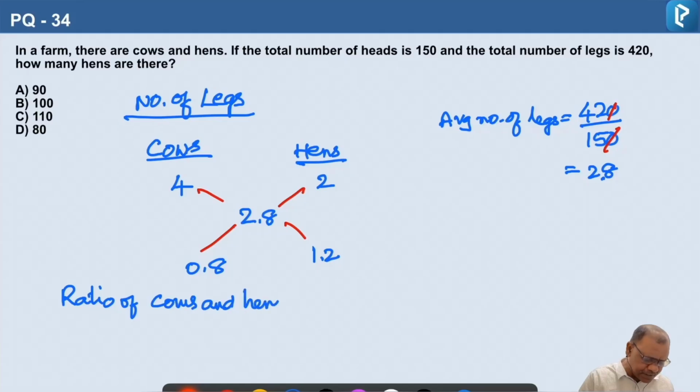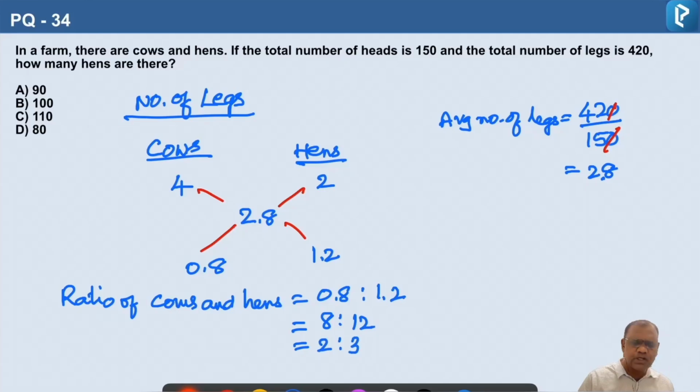Ratio of cows and hens is how much? 0.8 is to 1.2. So we can eliminate the decimals by multiplying both the terms by 10. We will get 8 is to 12. Simplified further, 4 2s are 8, 4 3s are 12. 2 is to 3 is the ratio of cows and hens.